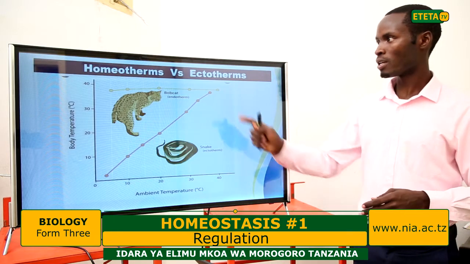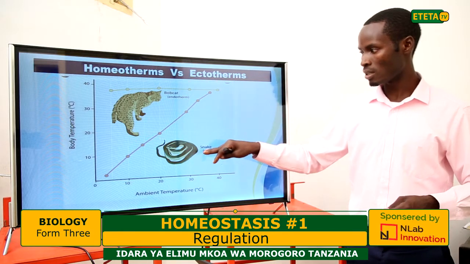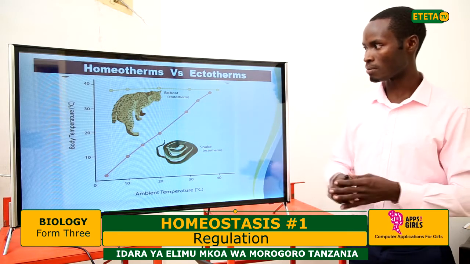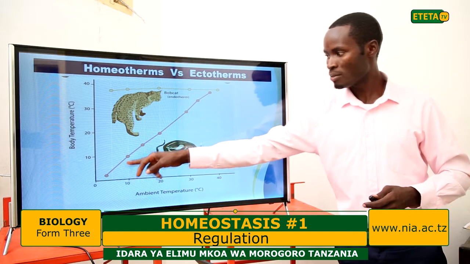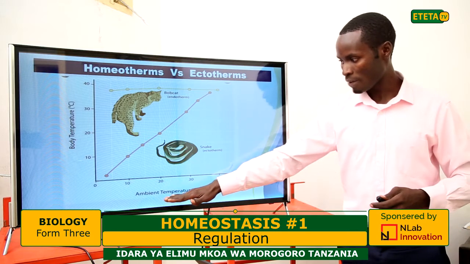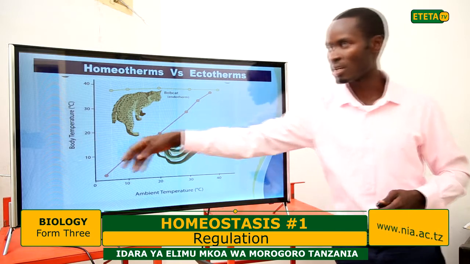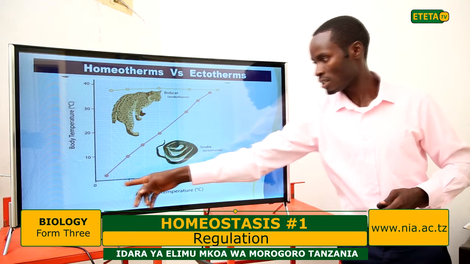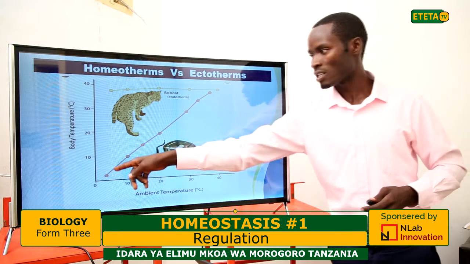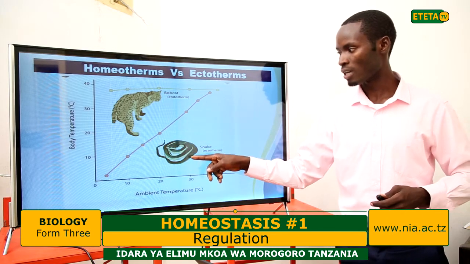This is a graph showing the correlation, comparison between ectotherms and endotherms. This is a representative of ectotherm, and this is a representative of endotherm. You can see here the temperature keeps rising for the ectotherms. That means this is the ambient temperature, or you can say environmental temperature, and this one is the body temperature. Therefore, the environmental temperature is increasing this way. And this graph shows that as the environmental temperature increases, also the body temperature is increasing for ectotherms.